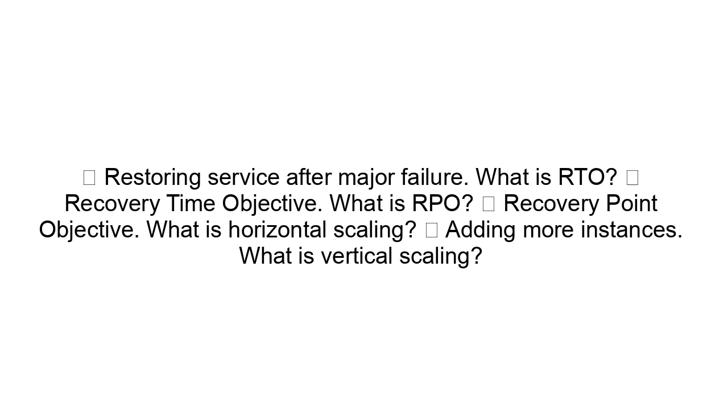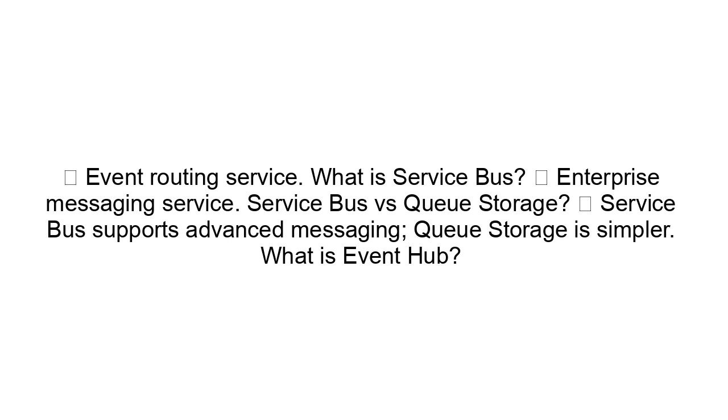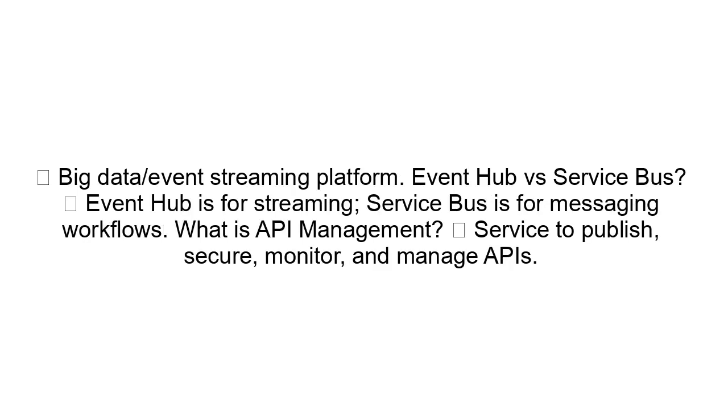What is horizontal scaling? Adding more instances. What is vertical scaling? Increasing CPU and RAM of existing instance. What is serverless architecture? Running code without managing servers. Azure Functions trigger examples: HTTP, timer, blob, Event Grid. What is Event Grid? Event routing service. What is Service Bus? Enterprise messaging service. Service Bus versus Queue storage: Service Bus supports advanced messaging. Queue storage is simpler. What is Event Hub? Big data event streaming platform.